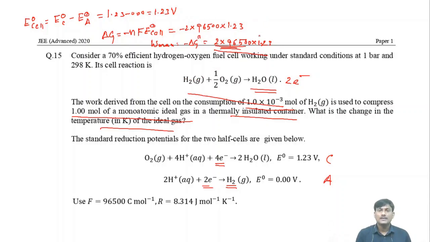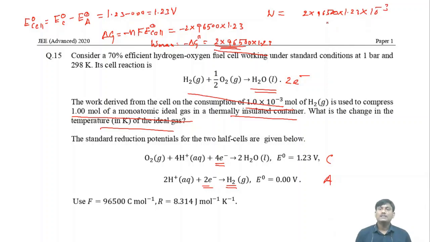But in this case, how many moles of hydrogen gas are consumed? 1.0 into 10 to the power minus 3. So in this case, the work derived is equal to 2 into 96,500 into 1.23 into the number of moles participated, 10 to the power minus 3.